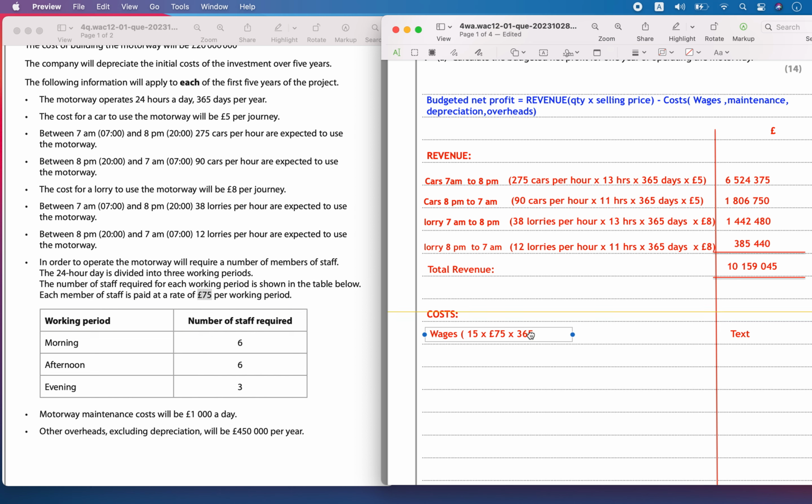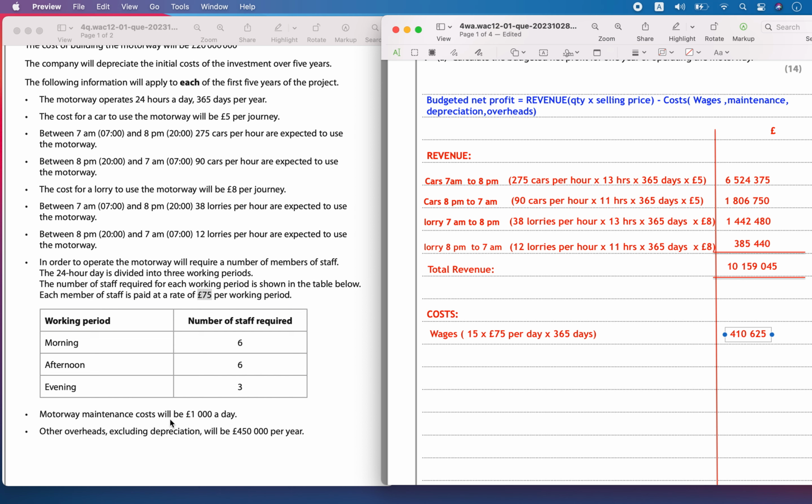That value is going to be equal to 410625. That's the wage cost.